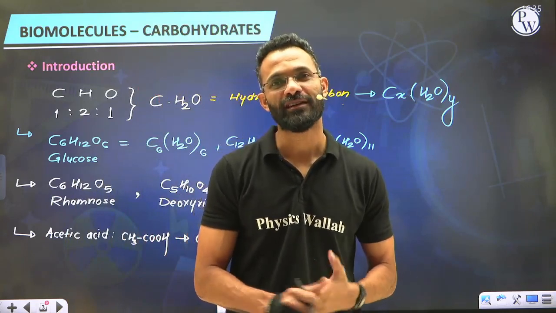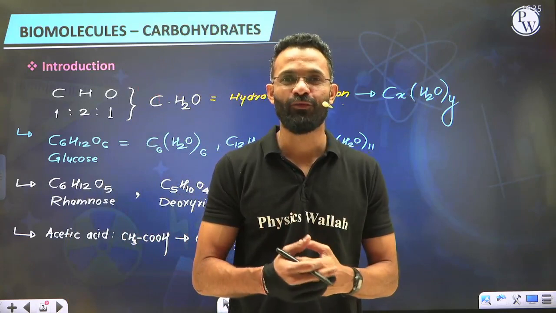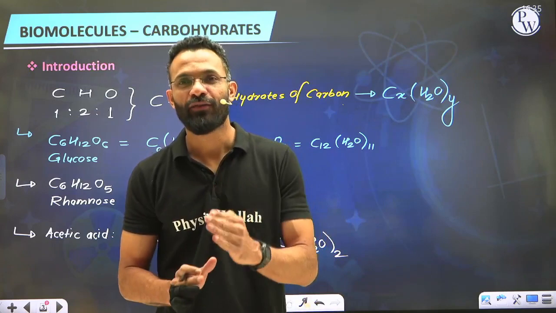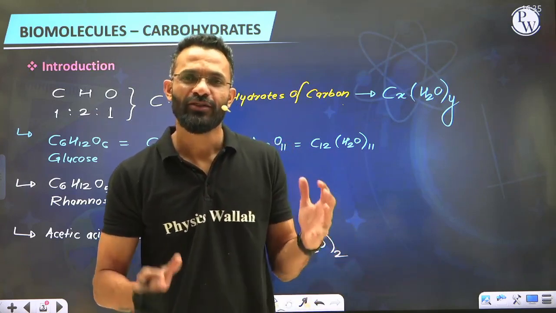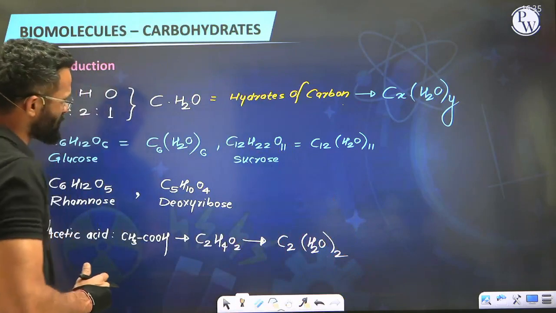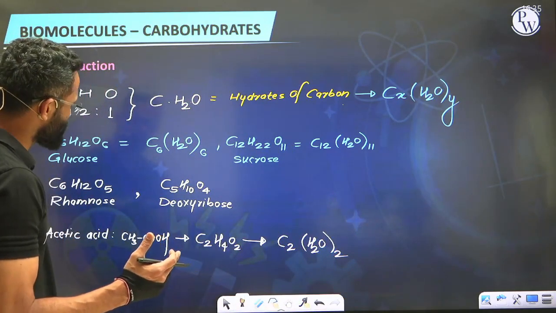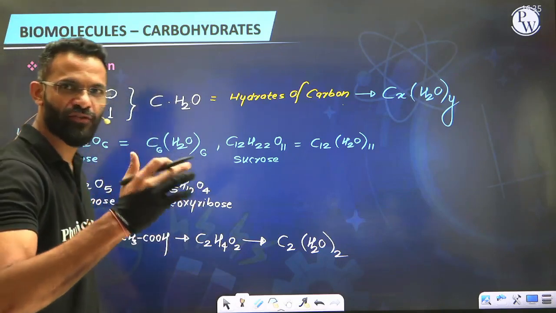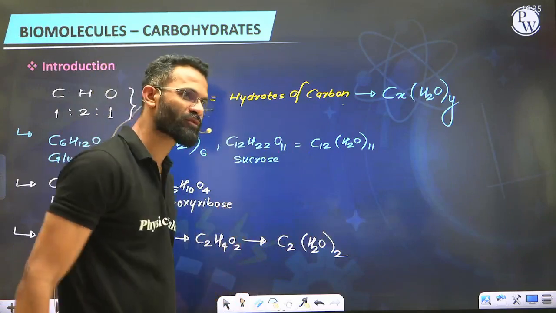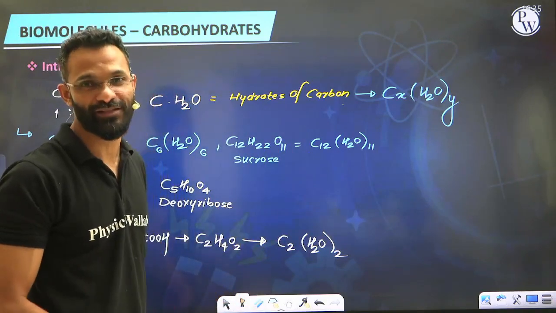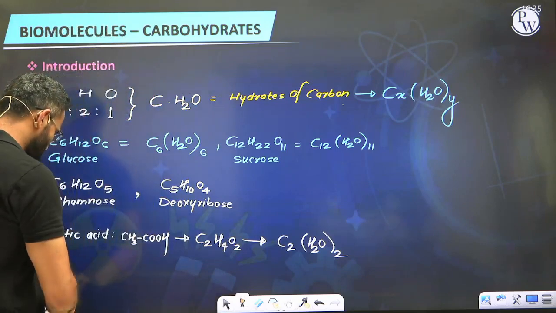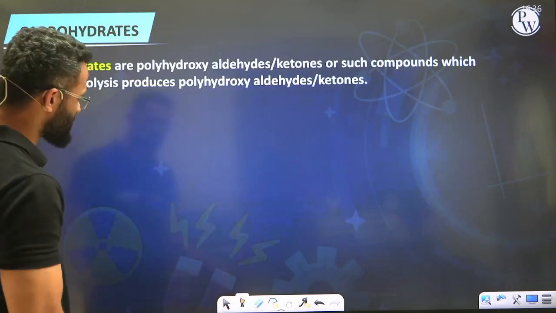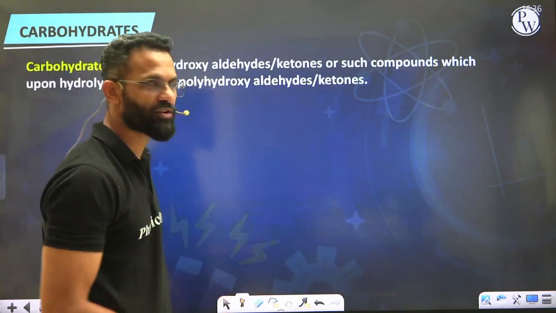So we will have to learn a modern way of defining carbohydrate. What exactly are carbohydrates? Now we are going to learn the modern definition of carbohydrate. To learn it, we will study some commonly known carbohydrates: we'll study the structure of glucose, the structure of fructose, and we will also study the reaction of sucrose. These three things are going to help us define carbohydrate in the real sense. So everyone, let's not look at the definition first. Like we said just now, we'll first talk about the structure of glucose and fructose.